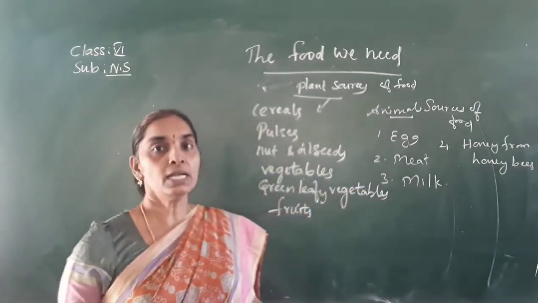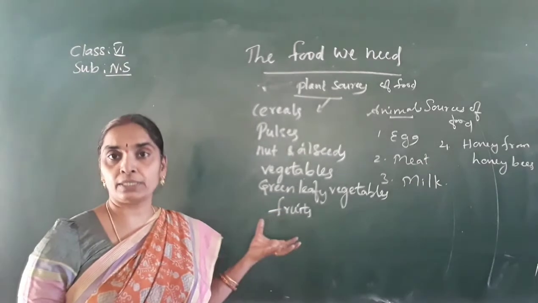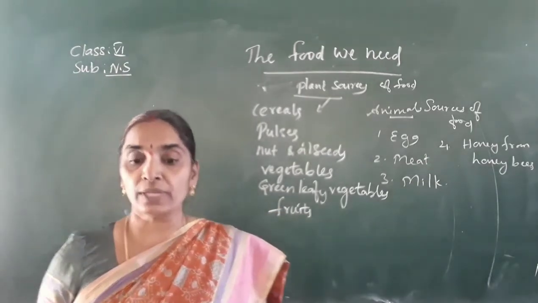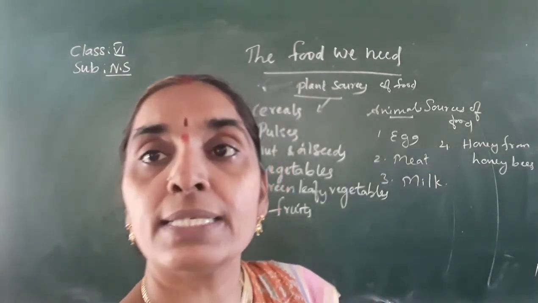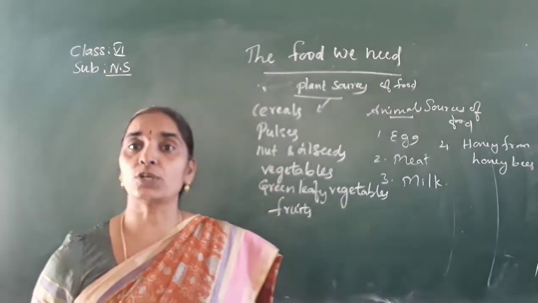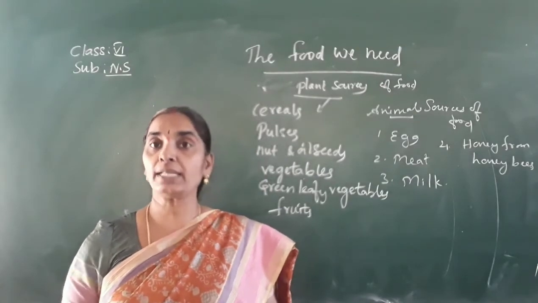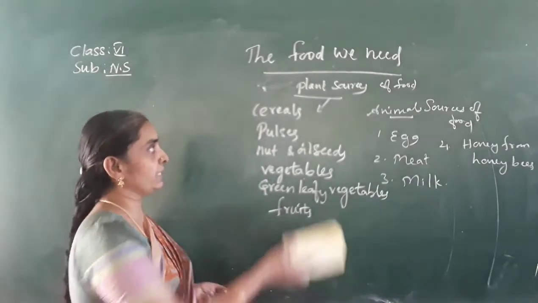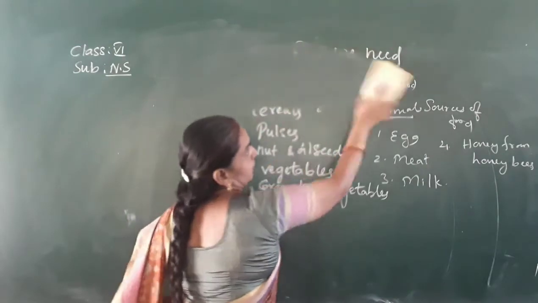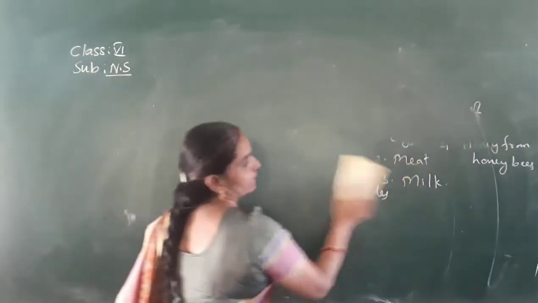Is it clear, children? So this is the fact that we need food to get energy. We perform various activities, that is, our metabolic activities are performed only with the help of food, through which we get energy to do various activities. This food is prepared in various ways.